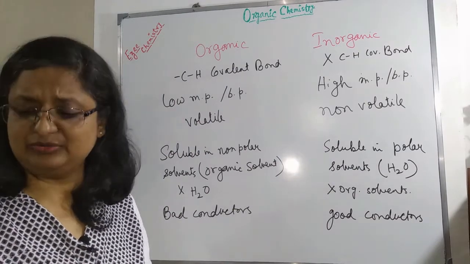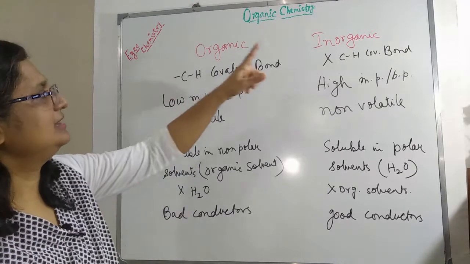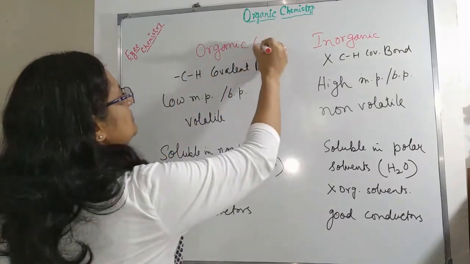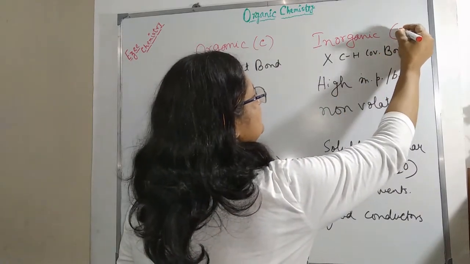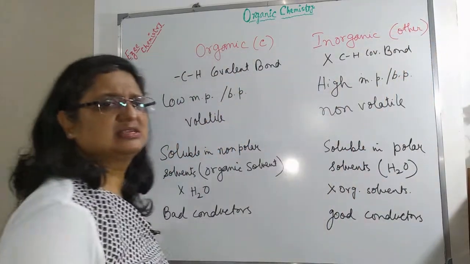So what did we learn today? The basic difference between an organic and inorganic substance. Organic substances are mostly made of carbon, whereas inorganic substances are mostly made of other elements.